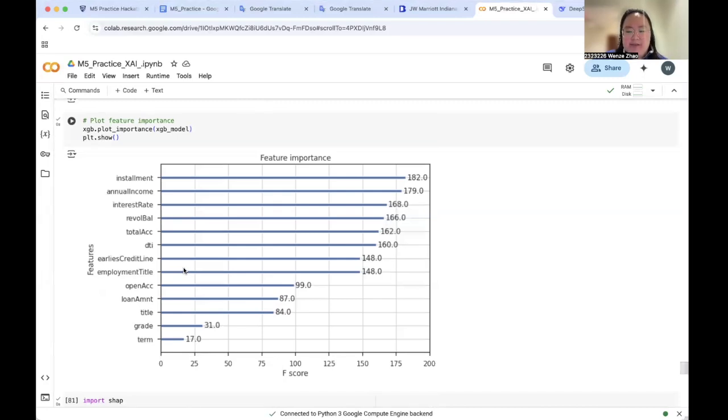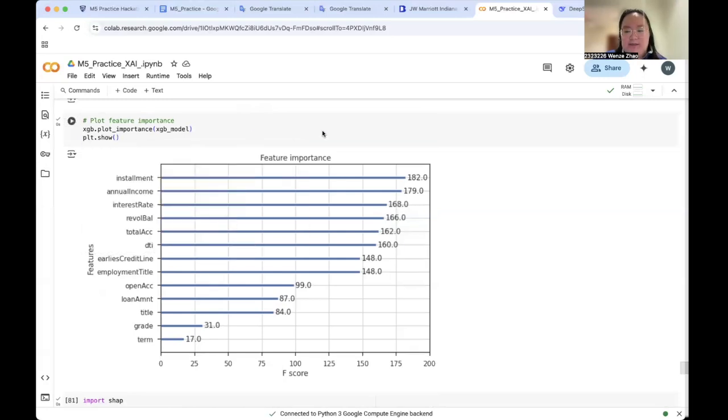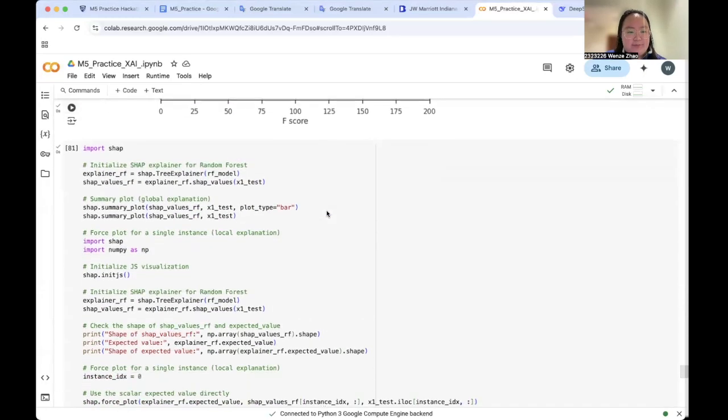We use a built-in function to plot the importance of the features based on the model's learned weights. The permutation importance confirms that the interest rate is most important, followed by the open account, employment title, and the revolving balance.